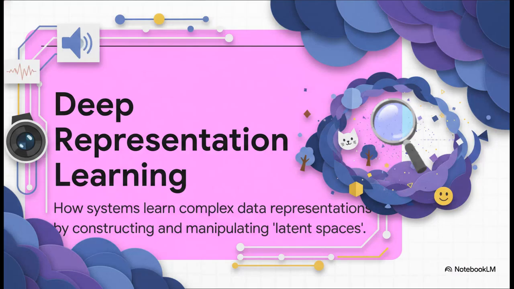At the very heart of all these modern systems is this idea of deep representation learning. It's basically how models learn to represent really complex data, like an image or a whole paragraph, in a compressed, meaningful way. They do this by creating something called a latent space, which is kind of like an abstract map of concepts. This is where the real magic happens.